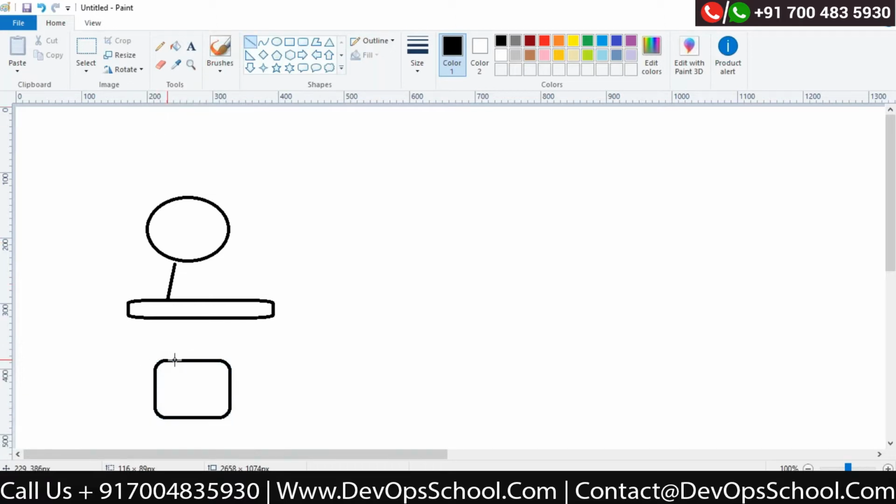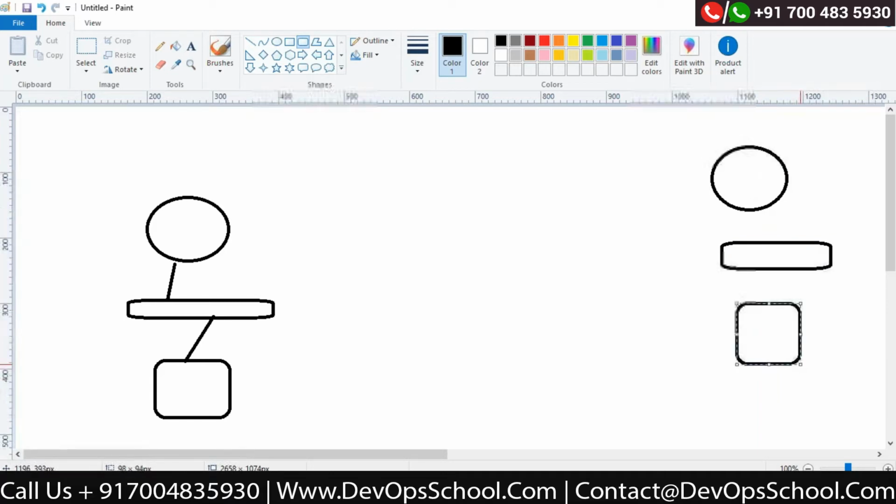Now let's say my destination is something like this. I have some other router over here, and he has a switch over here. You have a computer attached, and they are connected together.